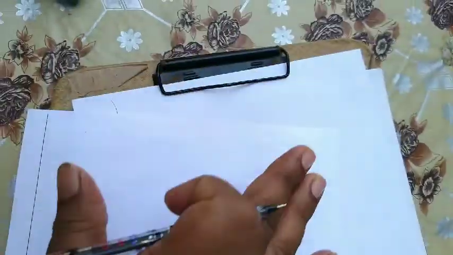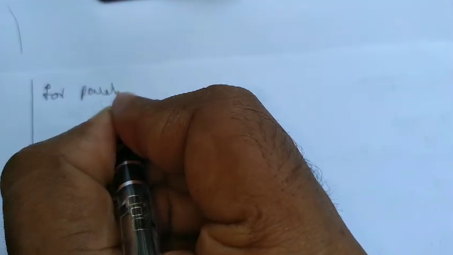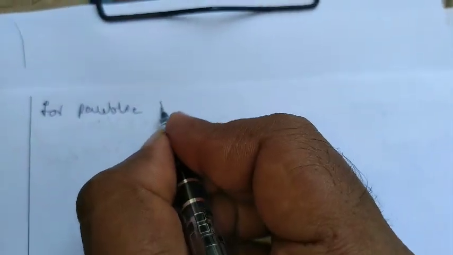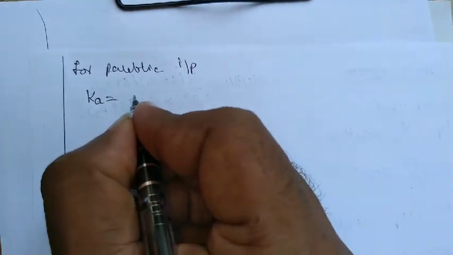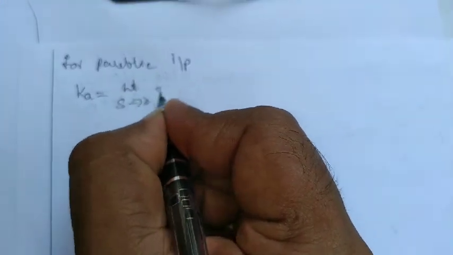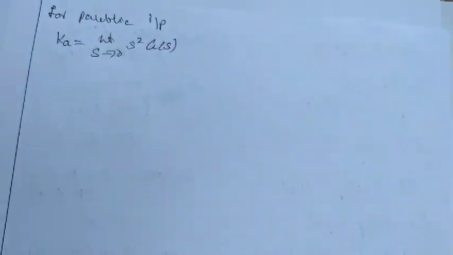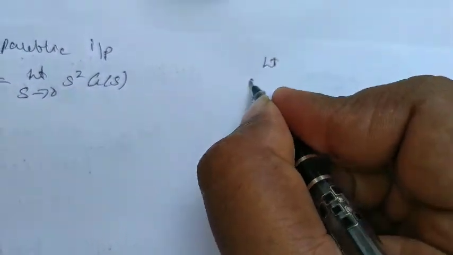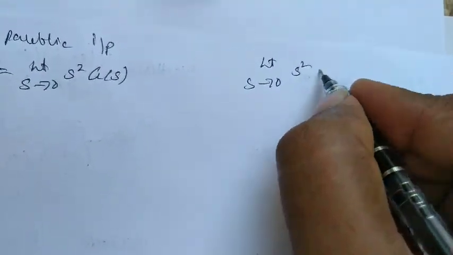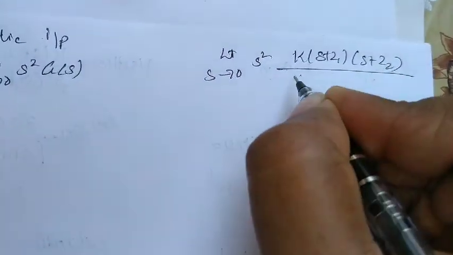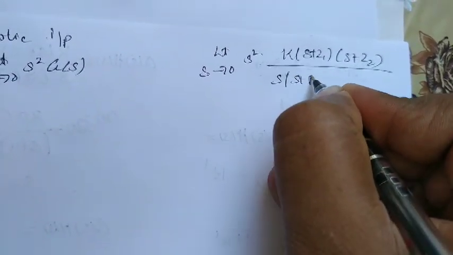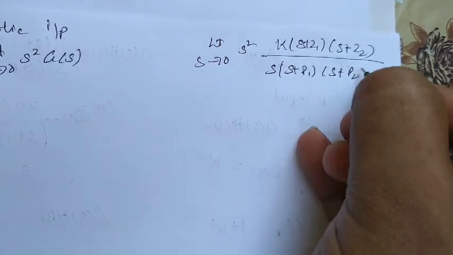Next, for parabolic input, I'll get Ka. Ka is given by limit s tends to 0 of s square into G(s). So my G(s) is K(s + z1)(s + z2) divided by s(s + p1)(s + p2), and so on.